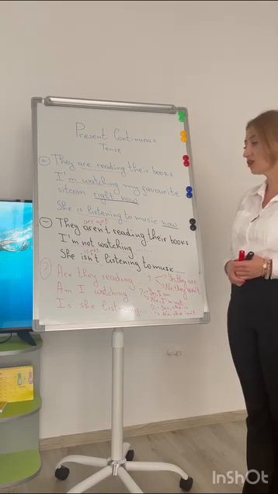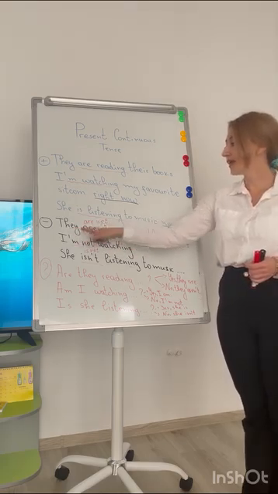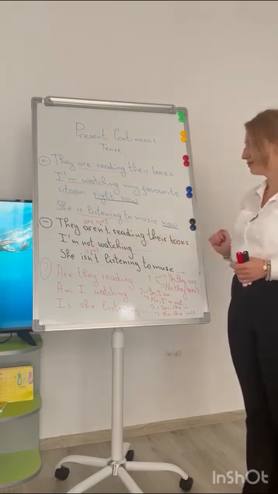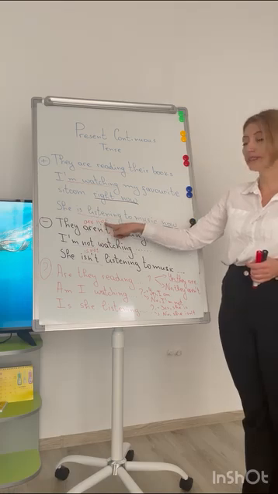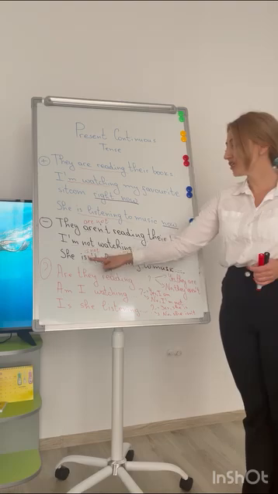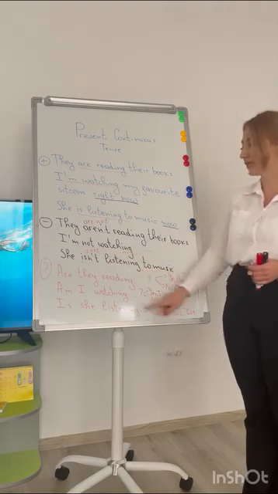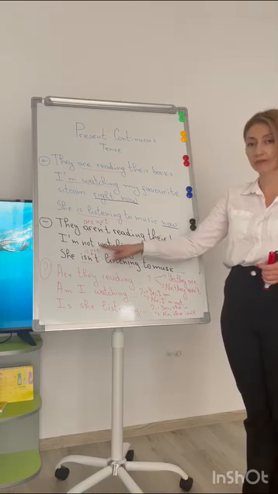We write not after the verb to be. Here, they aren't reading their books. Aren't is a short form of are and not. I'm not watching. She isn't listening to music. Again, isn't is a short form of is not.